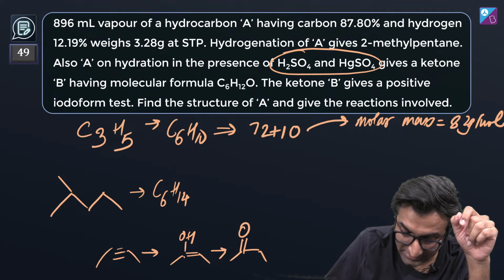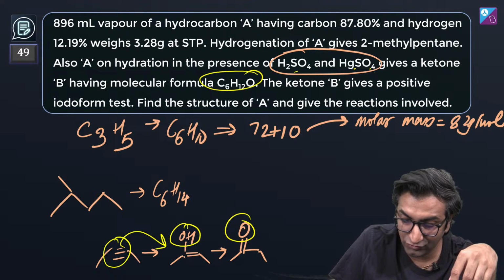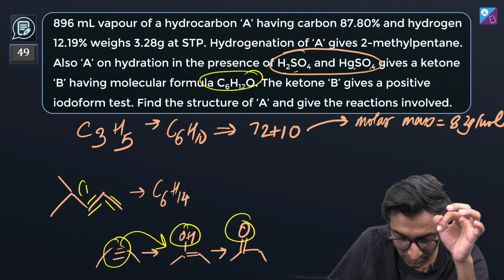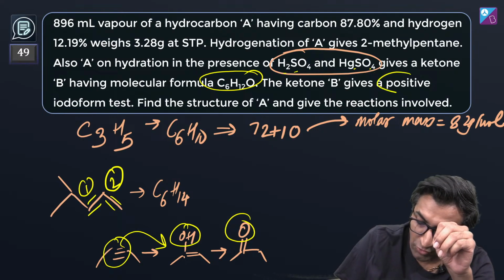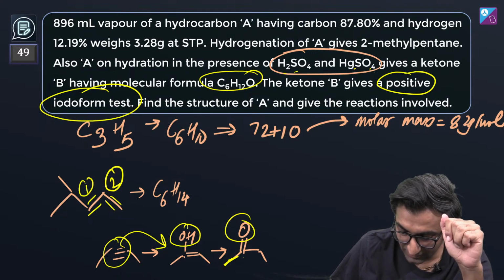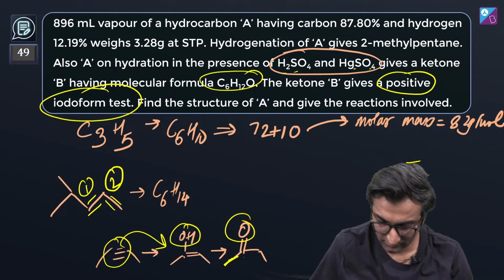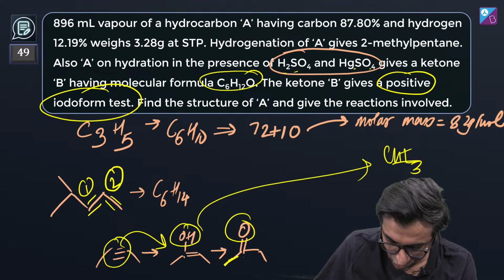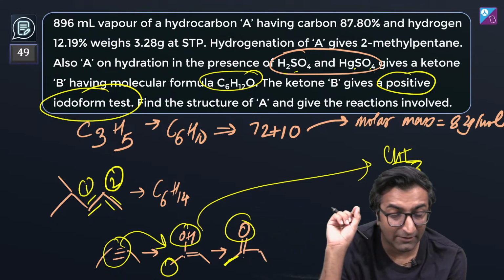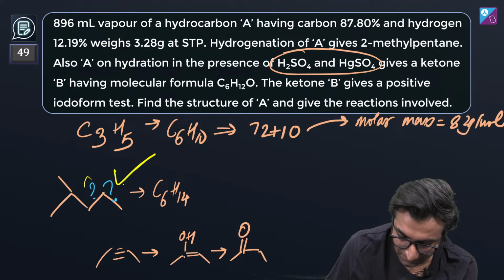And if we find that a ketone is forming, okay? An alkyne first forms an alcohol, then forms a ketone. That is what HgSO4 and H2SO4 does. So it must be an alkyne. Now the alkyne will be either here or here. How do we decide it is going to be between 1 and 2? For that part, the last point is that it gives a positive iodoform test. Where does an iodoform test apply? If you have this group, you need this group, okay? Basically CH3 should be there, only then CH3I will form, right? CHI3 will form only when you have just a CH3 group, not C2H5, not C3, whatever. Okay? Yes, exactly. The double bond O must be right next to a terminal group right here, which is why out of these two, I will decide that it will go here because of that last point.